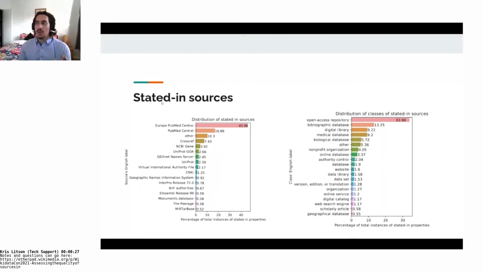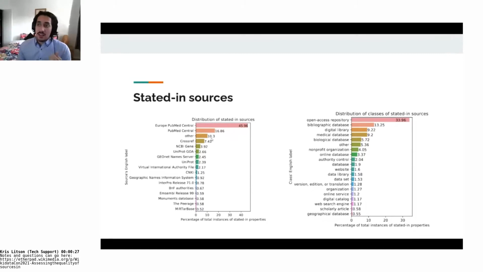We also see that when we looked at the stated in, which is the main one used for these kinds of references, most of the places it points you to, and you can see this on the graph to the right, are going to be online things. Like repositories, bibliographic databases, digital libraries, so digital resources, which is very good if you want to check things by yourself, because that means you don't need to go to a physical place or get a physical thing. All of these exist online, right? So this is very good. The other thing you're looking at here on the left is that it's mainly going to point you towards scientific or biology websites. So you have Europe PubMed, Crossref, NCBI Gene, Uniprotein.